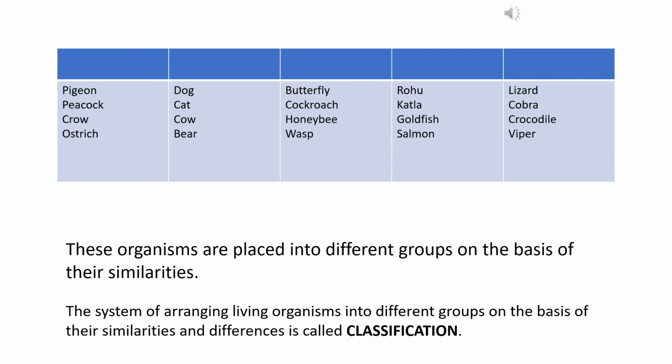The dog, the cat, cow, bear, etc. They all are mammals, and the mammals are placed in a separate column. So the system of arranging living organisms into different groups on the basis of their similarities and differences is known as classification.